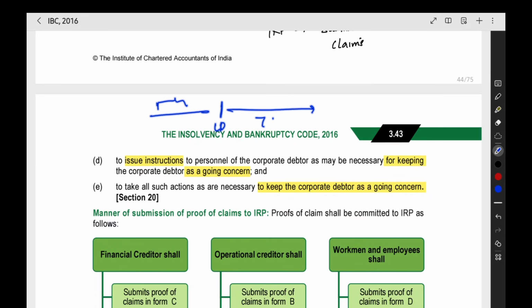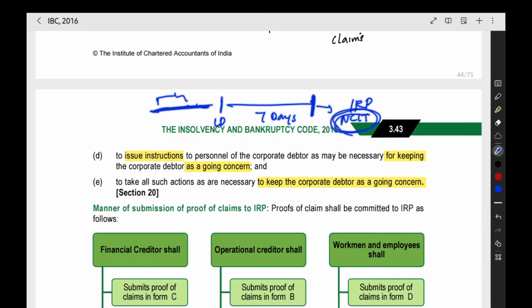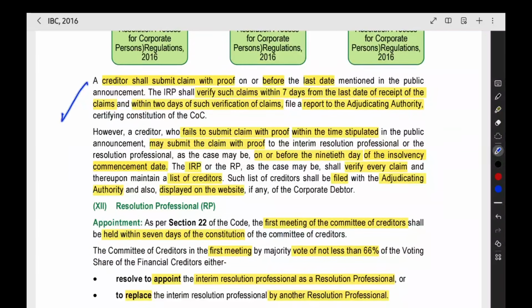After this, within 7 days, the IRP should verify all the claims and then they have to file the report to NCLT. So before this, we have to get the claims. After that, they have to verify that within 7 days and they have to file a report with the NCLT. So that information they have given here.